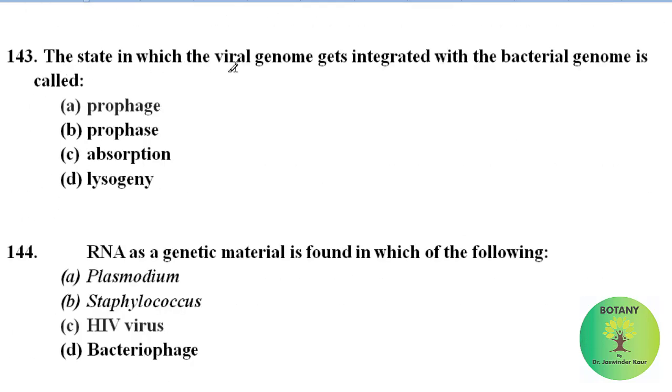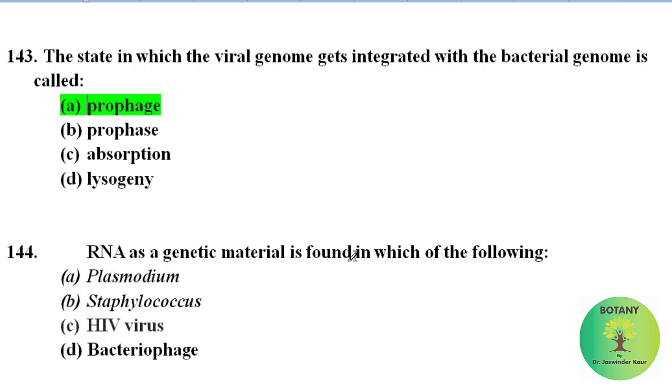The state in which the viral genome gets integrated with the bacterial genome is called prophage, prophase, absorption, lysogeny. Correct answer is prophage. The state in which the viral genome gets integrated with the bacterial genome is called prophage.